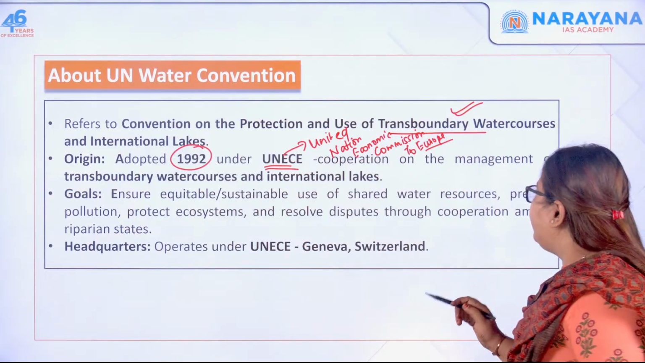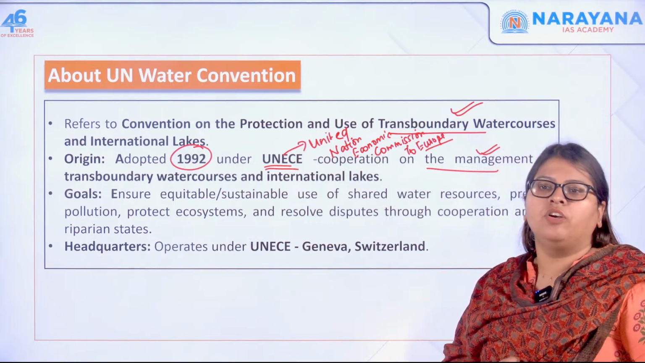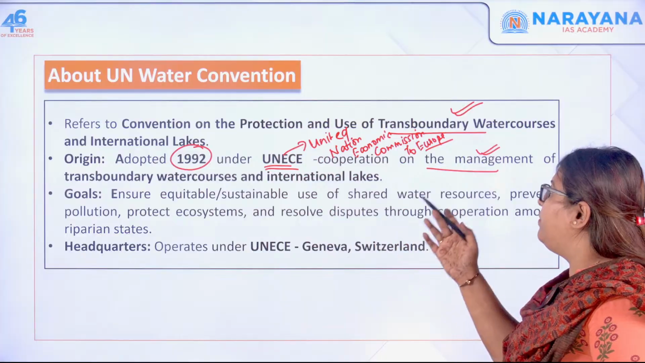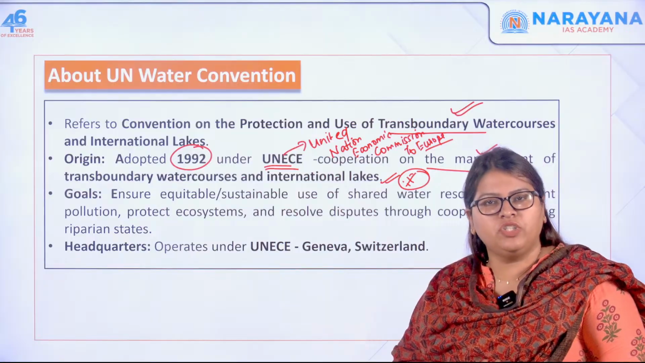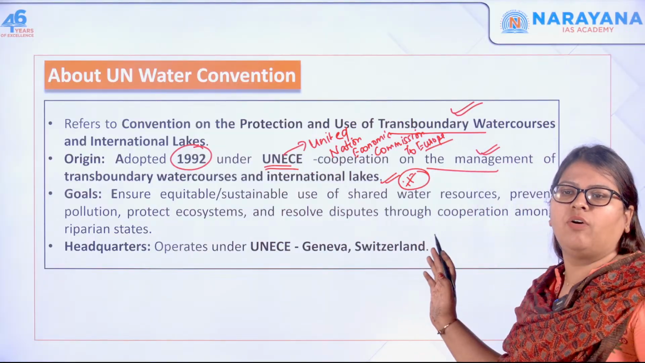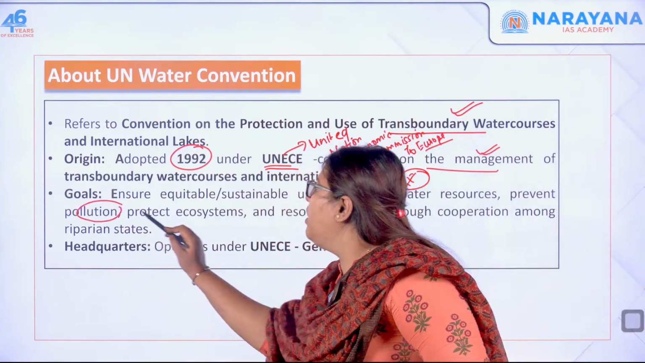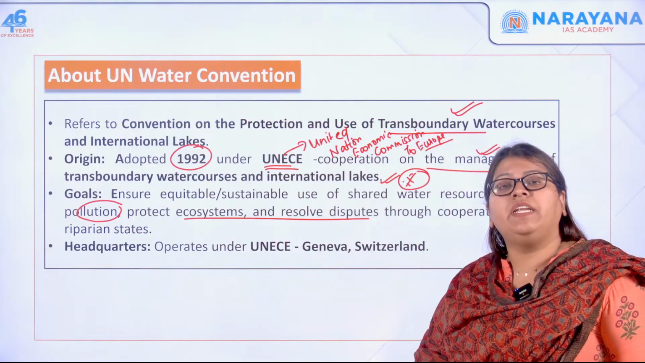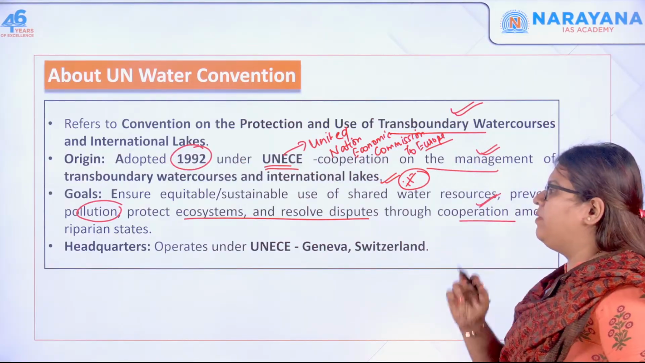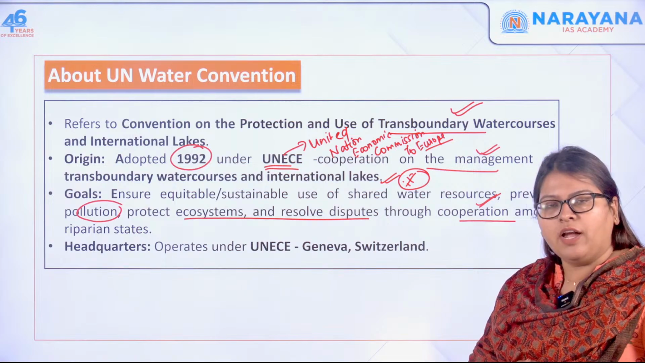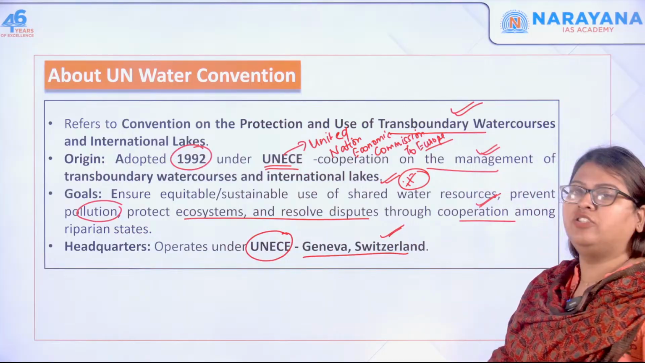Do you understand? Here it talks about the cooperation and the management of the transboundary watercourses, and how the lakes have to be used. This is very important. The goal is that there has to be equitable sharing of the resources, and sustainable sharing of the water resources. At the same time, apart from sharing, you must also focus on pollution and protecting the ecosystem, and in case any dispute arises, what can be the mechanism for dispute resolution? All that is spoken about over here. And this UN convention operates under this Commission for Europe, which is headquartered in Geneva, Switzerland.